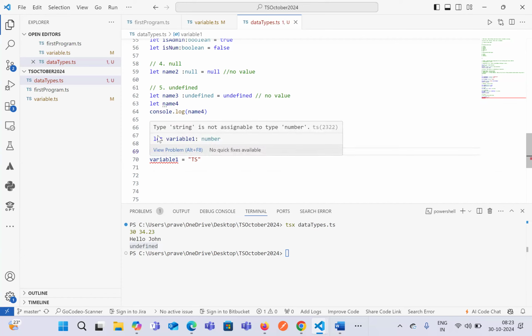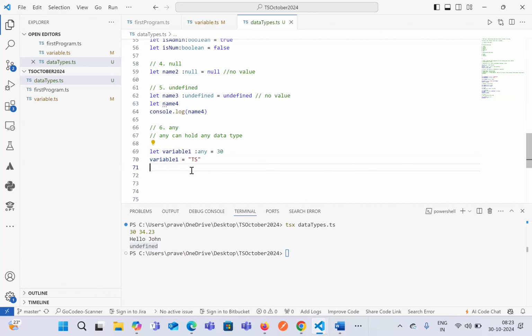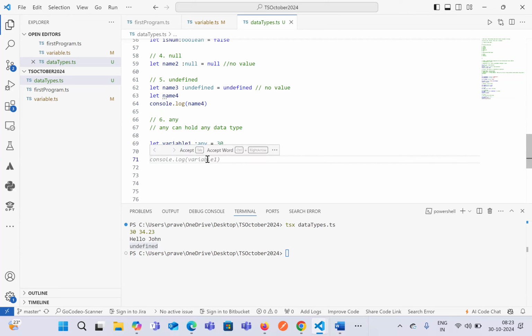Now in this case, it is throwing an error saying that type string is not assignable to type number. But if you assign this as the any data type, that means it can hold any type of data. Now, if you provide any, it becomes similar to JavaScript, where we have declared the variable with a data type of any. So any type of data we can store for this particular variable. Let's say if you want to store a Boolean now, it will not throw any kind of error because we are saying that you can accept any type of data type that we have in TypeScript.